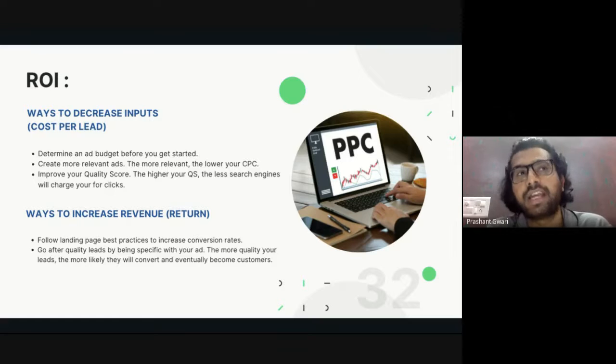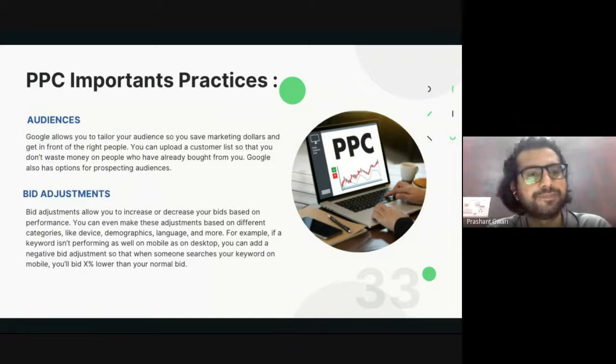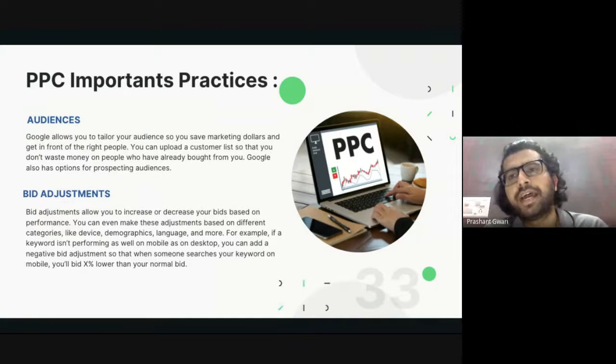If you are looking for site traffic, then you can target a broader keyword or a broader audience. But if you are making some kind of transaction on your website, then target a specific keyword with a specific ad copy. It will increase your lead cost or your CPC, but it will also help you increase the revenue for your company. And that's the important part of your ad marketing campaign.